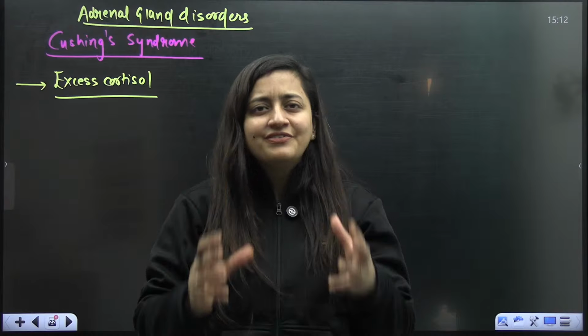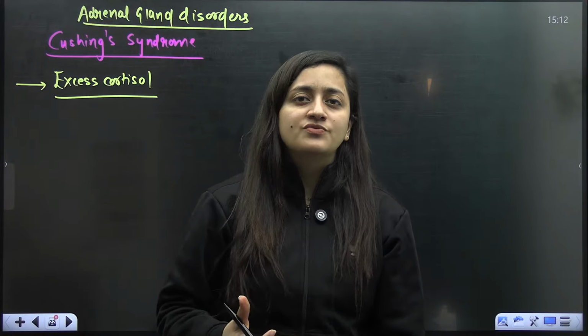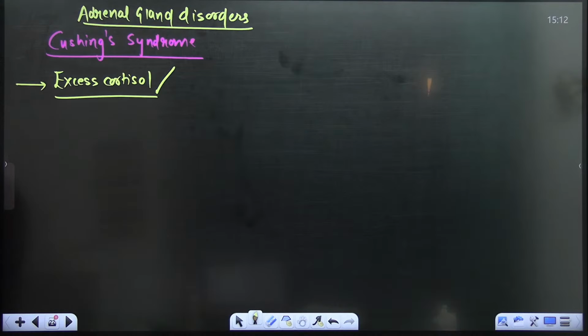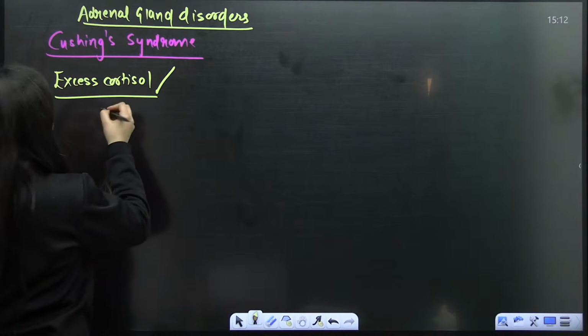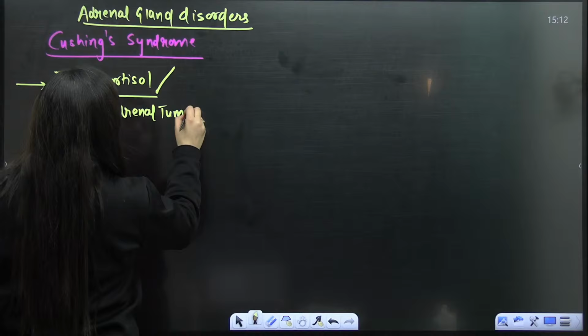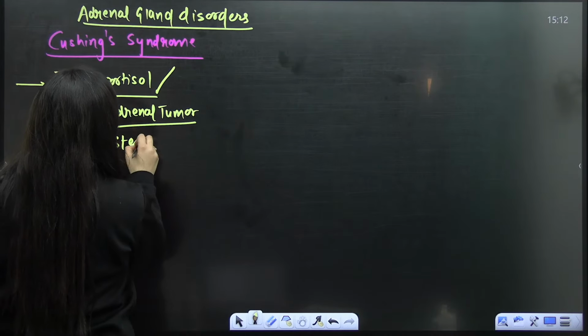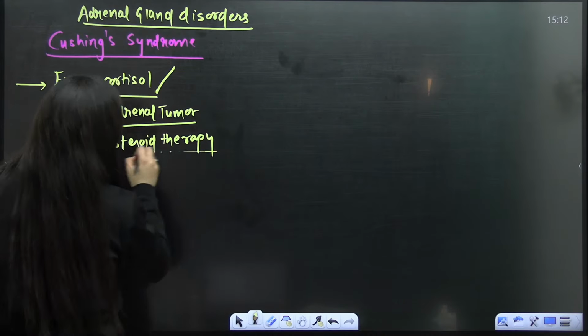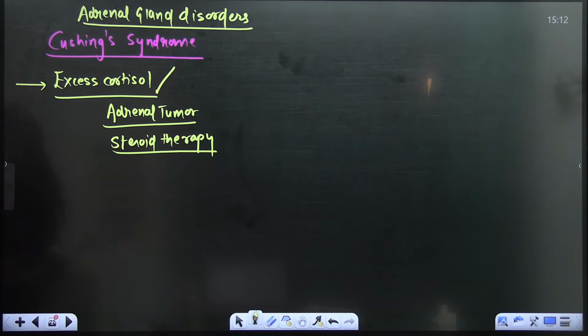So moon phase will be there, right? Because cortisol is more. So how can it occur? Might be there is adrenal tumor, and moreover, let's suppose if a person is on steroid therapy, if somebody is taking excess of steroid, they might get affected with this particular disease. So Cushing syndrome it is.